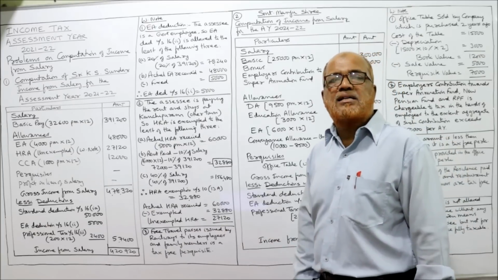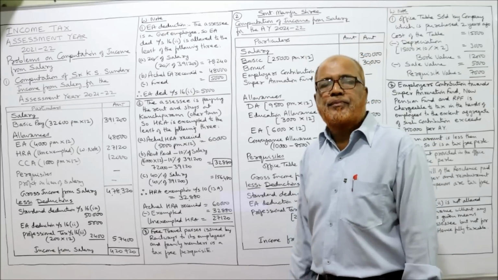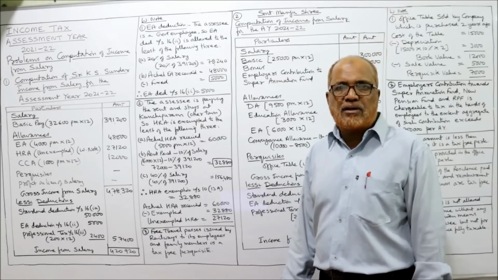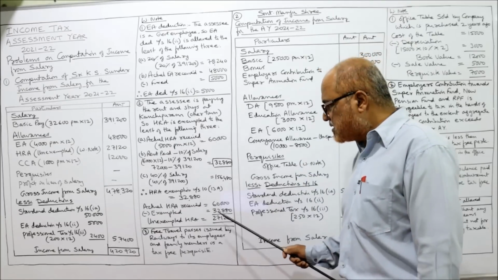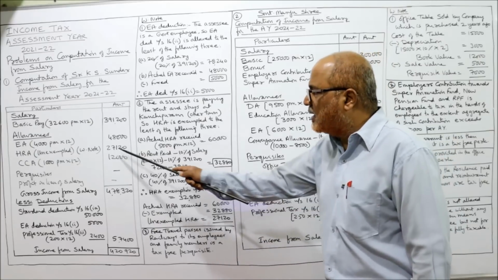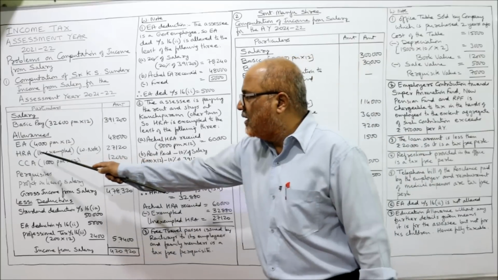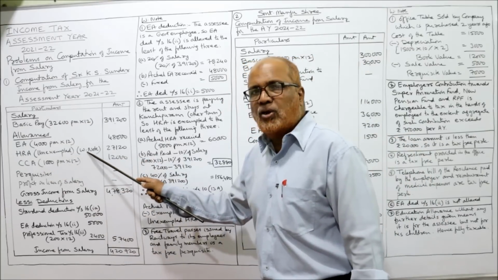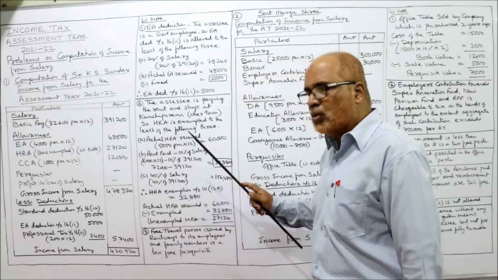27,120 is the unexempted or taxable. You can say unexempted or you can say taxable. So taxable HRA 27,120. Here I have taken 27,120 as HRA unexempted in working note. In working note you have to show.